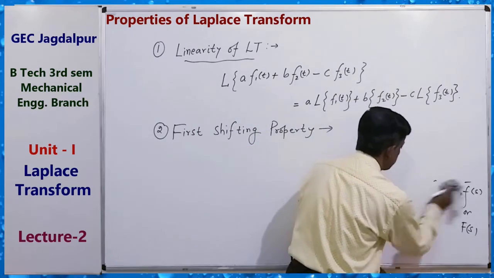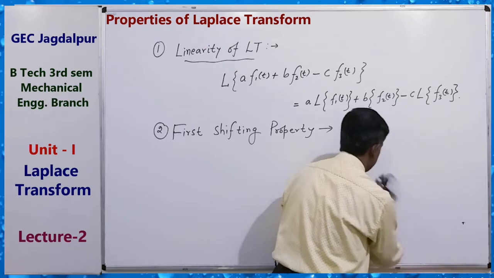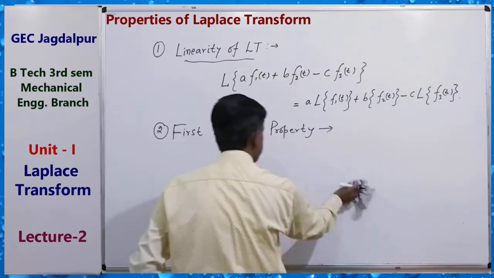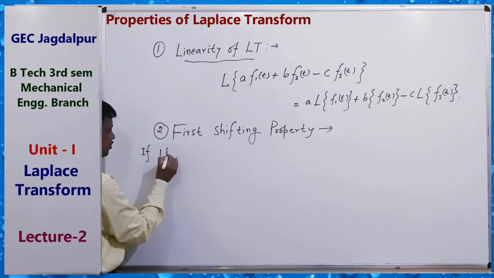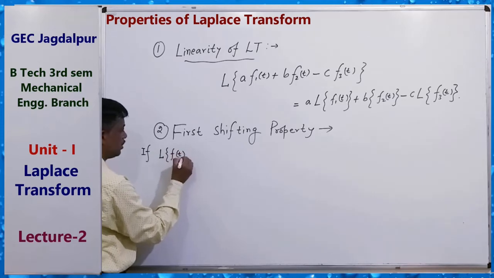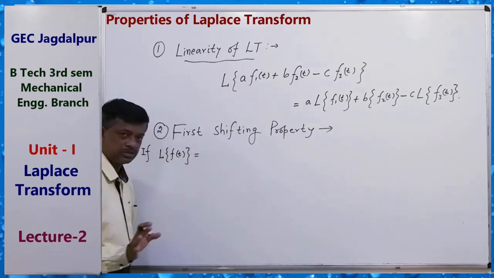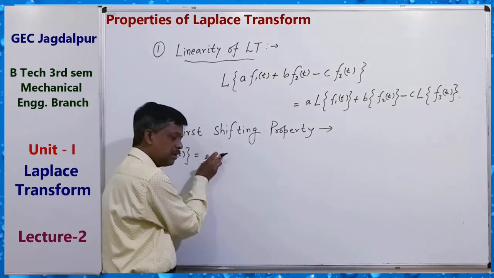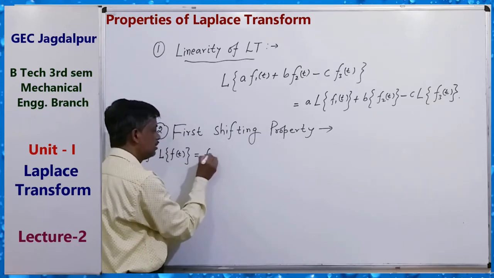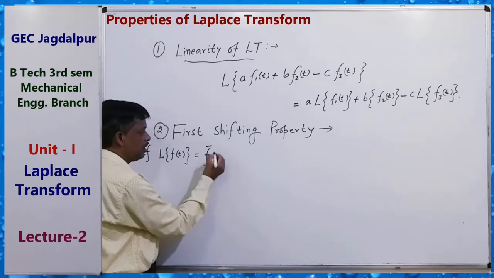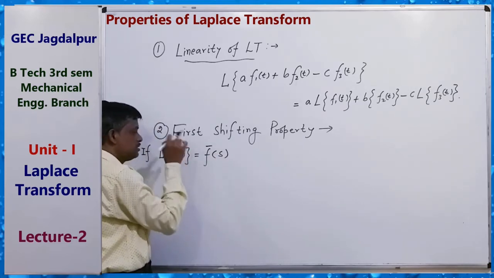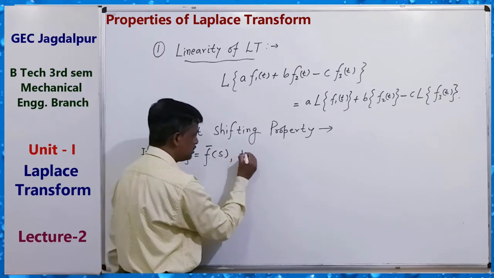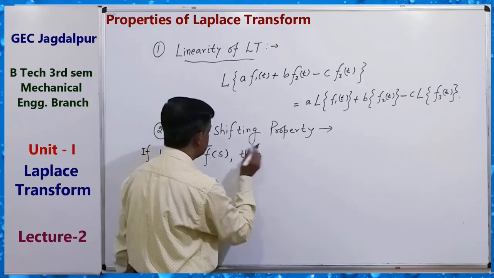The first shifting property is: if the Laplace transform of f(t) equals, you can write, capital F(s) or f bar s.